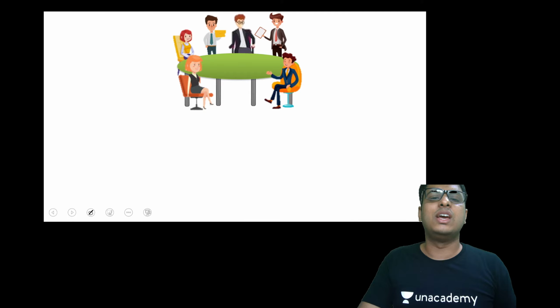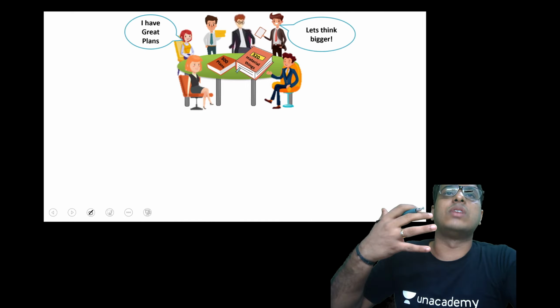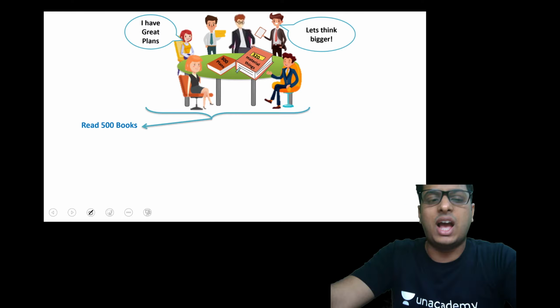With this in mind, the boy and the girl decide that their team should think about bigger things and have greater ambitions. They decide to read a lot of books, around 500 books. They decide to do it because they are very inexperienced in this field, and they'll be dealing with people who have tremendous experience.